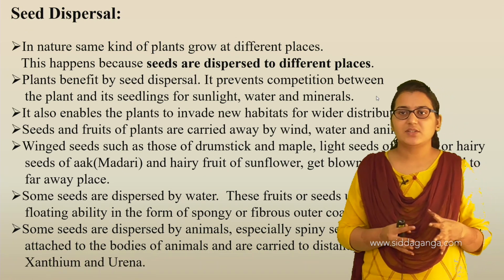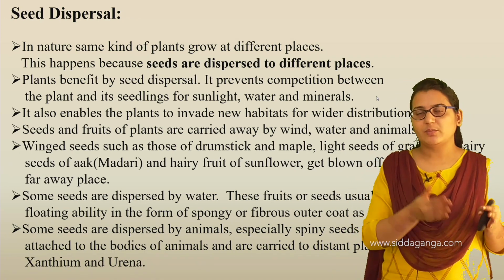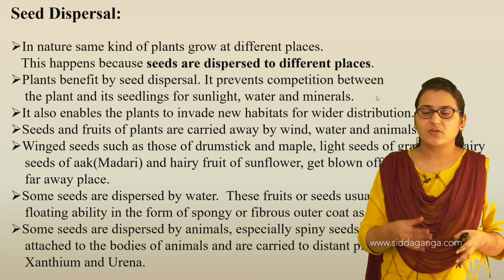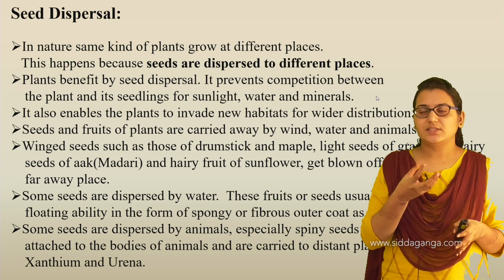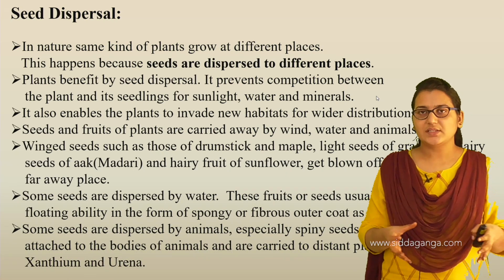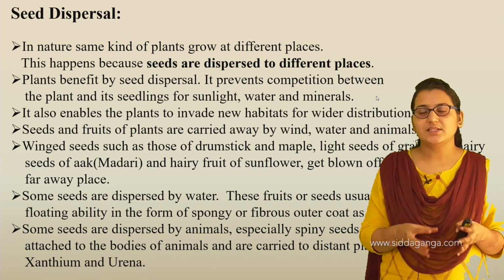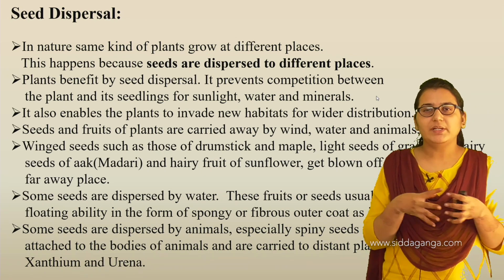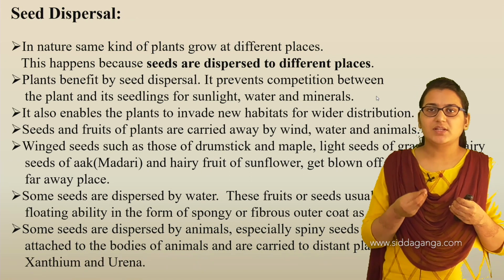Seed dispersal prevents competition. Seed dispersal means seeds are displaced from one place to another. Seeds are the parts which grow into a new individual. When all the seeds are present in the same place, there is competition for light, water and minerals, because all these plants need water, minerals and nutrients. When all seeds are present together, they all compete with each other and no plant will grow healthy. So there is a natural phenomenon, that is seed dispersal.